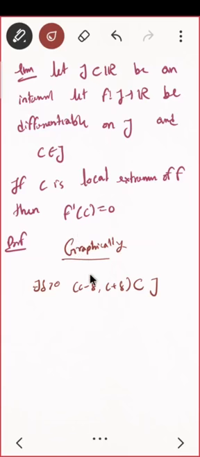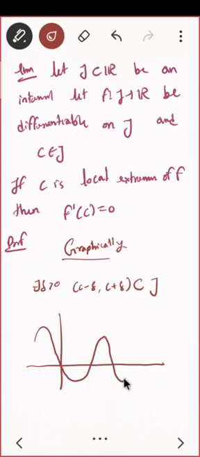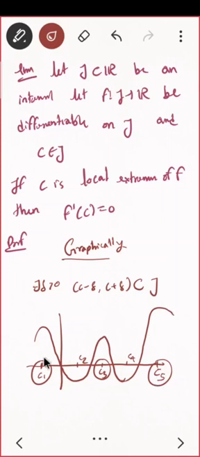This may help you. And graphically, suppose you are having a function. Let us see the same function. The points were c1 here, c2 here, c3, c4 and this is c5. What do you see? What are the local maxima? c1 is local maxima, c3 is local maxima and c5 is local maxima. And what is this point c? This is point c here, c3 here, and f of c will be something here.